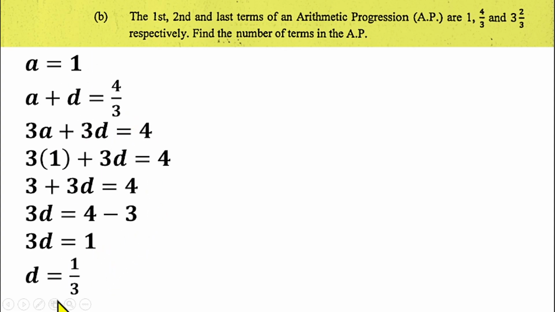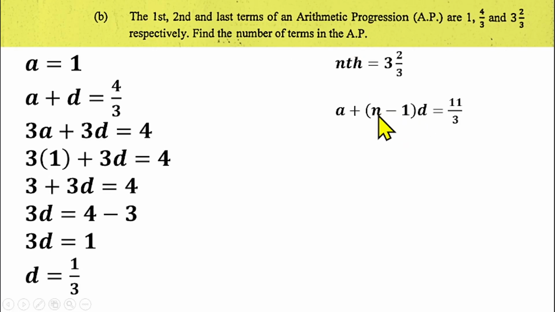Now we know the first term, and we know the common difference of the progression. And we are given the nth term, which is the last term. So the nth term is 3 whole number 2 over 3. So the nth term is the same thing as the last term. The nth term of an AP is a plus n minus 1 multiplied by d. So the nth term of an AP is this formula here. That should be equal to 3 whole number 2 over 3, which is changed to an improper fraction to be 11 over 3. So our aim is to find the number of terms in the sequence, which is our n.